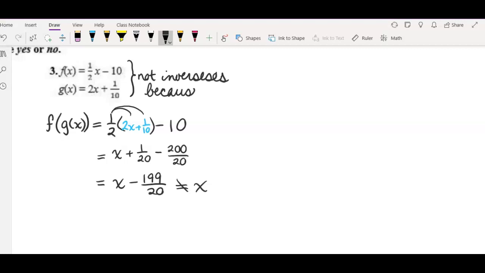Because f of g of x does not equal x. Remember, they both have to equal x. So if it did equal x, we would still have to check g of f of x. But since it doesn't, we are finished.